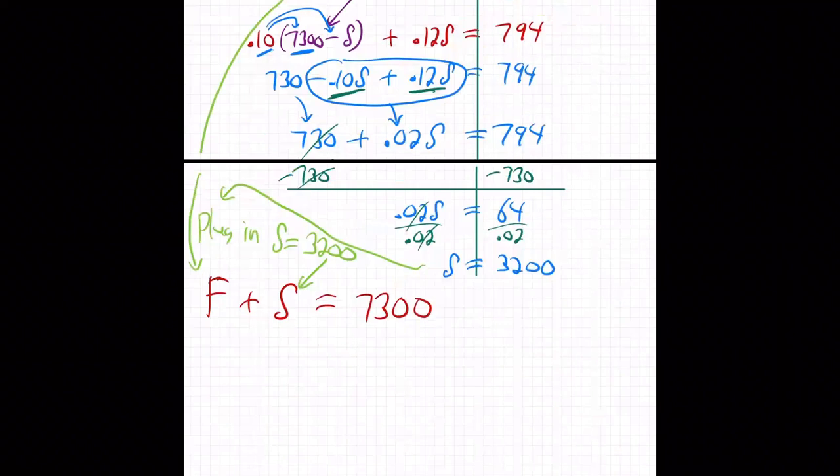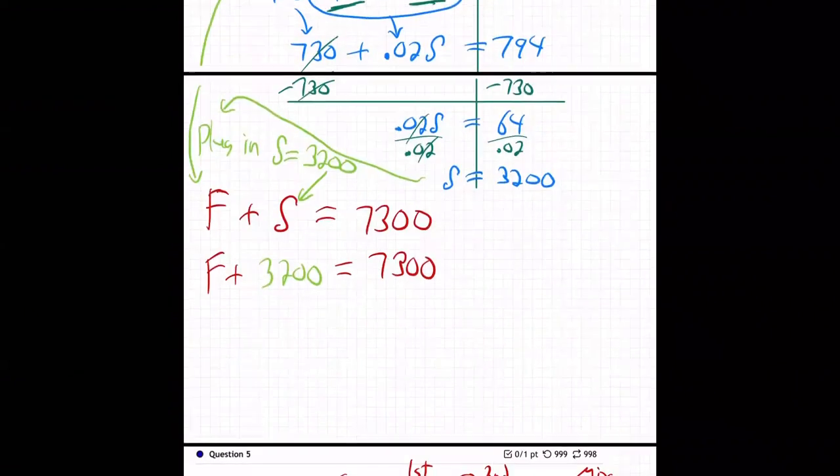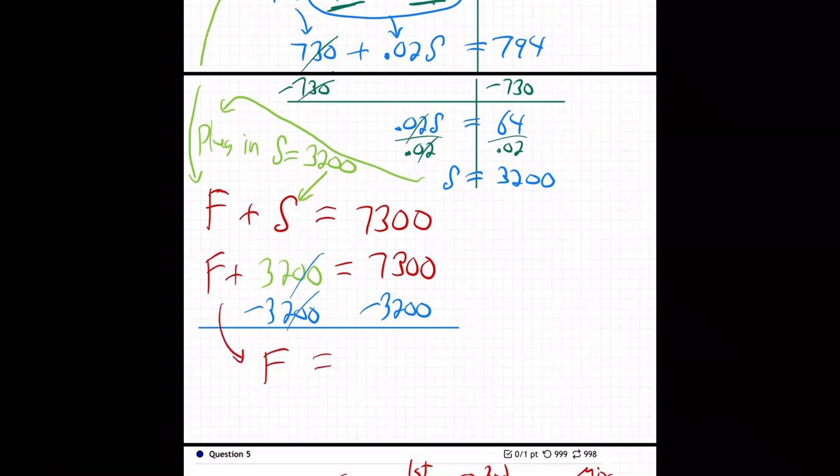Plug that in right there. 3,200 in for S. F plus 3,200 equals 7,300. And then subtract the 3,200 from both sides. Boom and boom. Like that. And bring that F down. And that's what, 4,100? We got F and we got S. There it is, first and second.